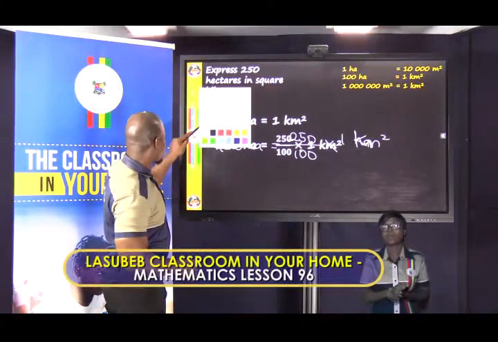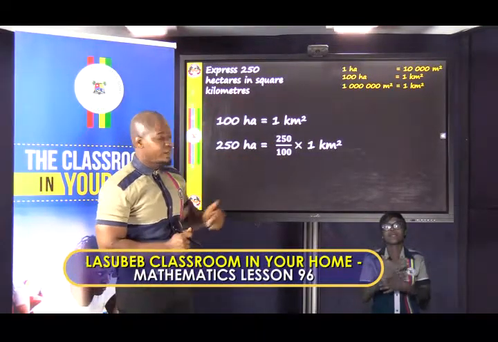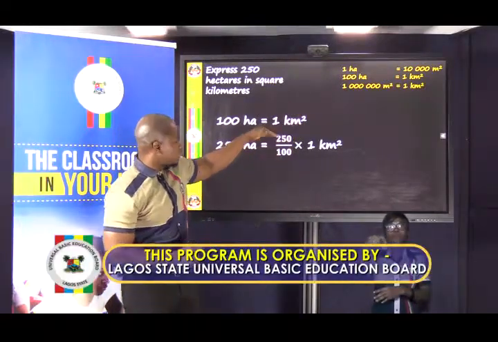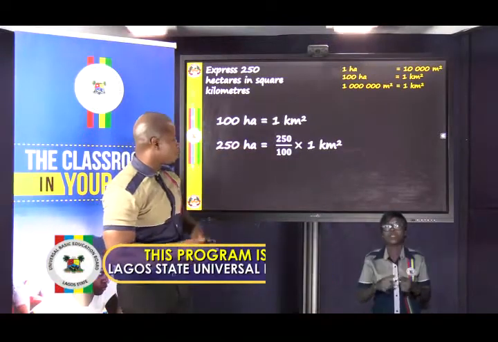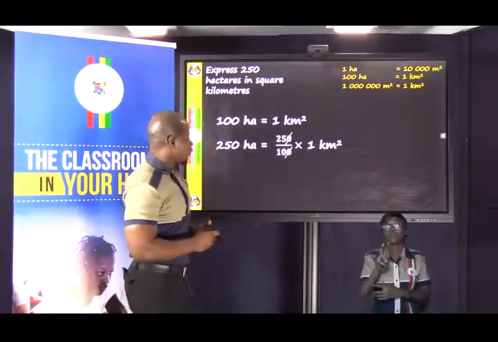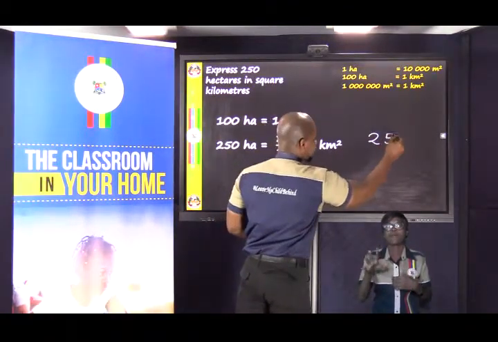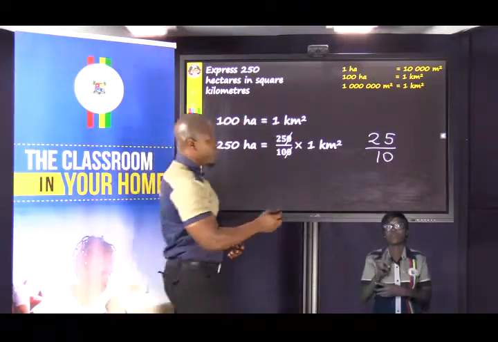Let me just erase this so that you can see. So you have 250 divided by 100 times 1 square kilometer, which we want to increase. So this is the scaling factor that we are using, 250 over 100. Now we can cancel 0 with 0, and we have 25 tenths, which of course again will give us 2.5.